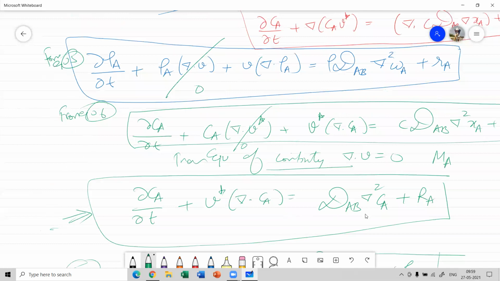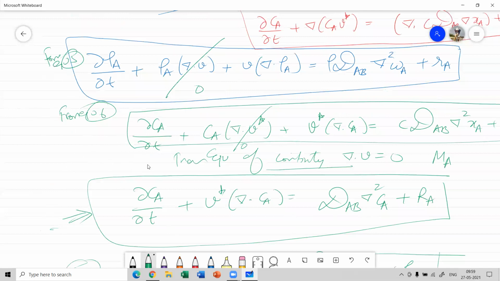Now, these two equations, equation A and equation B, are basically valid for low density gases at constant temperature and pressure.